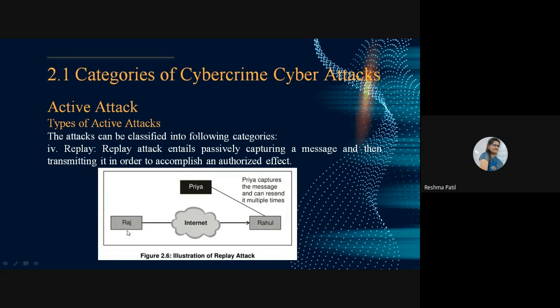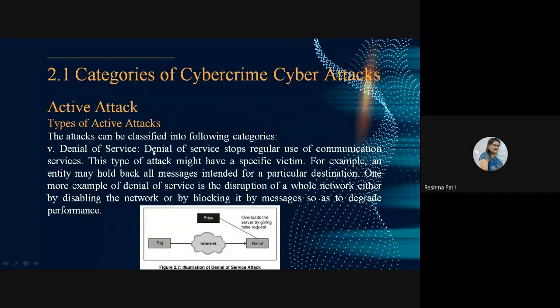He doesn't know anything. Somebody is observing him. And after that she transmits that message to Rahul. So Priya captures the message and can resend it multiple times. Once she has received the original message, she can send that message to another person multiple times. That is called a replay attack.